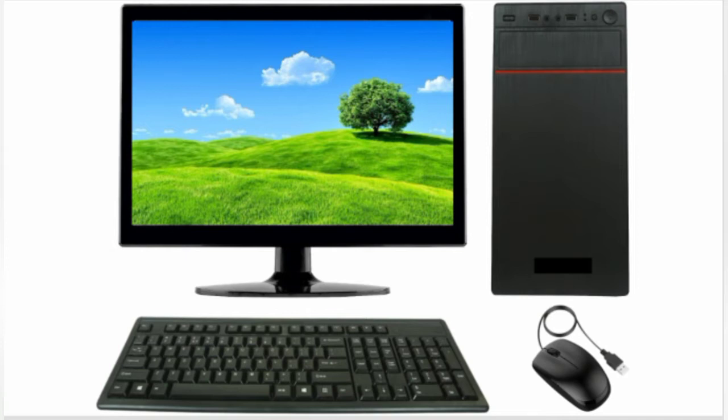Each computer may be connected to the computer system, can operate independently, and has the ability to communicate with other external devices. It may consist of hardware and software, which are the components of a computer that work together to make a computer system.